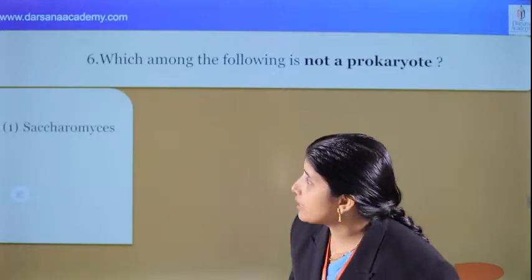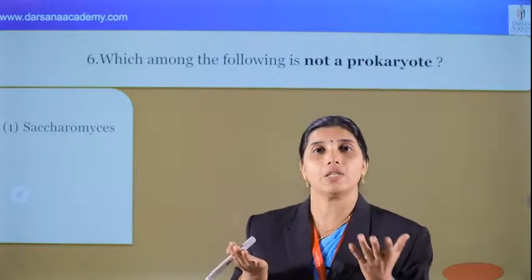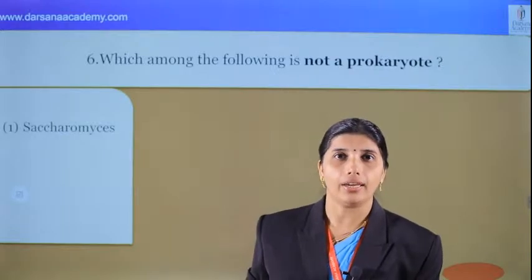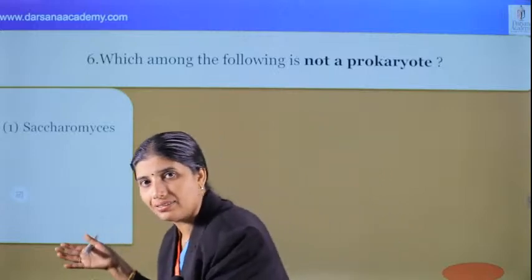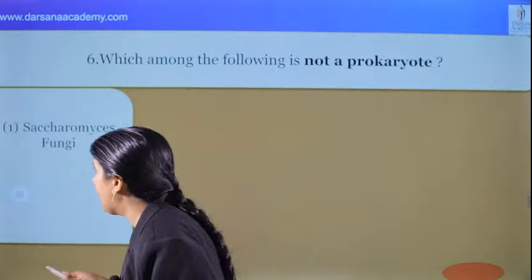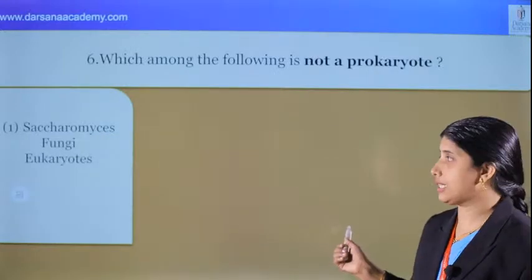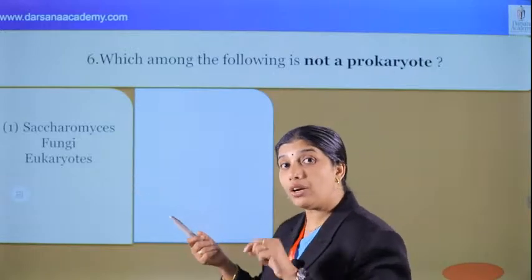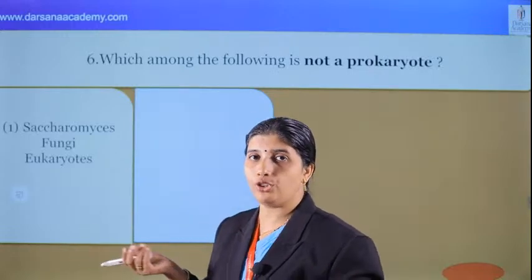First option is Saccharomyces. Saccharomyces cerevisiae is yeast. Yeast is fungi. Fungi are eukaryotes. Yes, that is not a prokaryote. This is the right option. This is fungi, and they are eukaryotes. Already we had seen that. They come under Ascomycetes. What about the yeast? They are unicellular organisms reproduced by budding, asexual reproduction. That's also a very important question for the entrance.